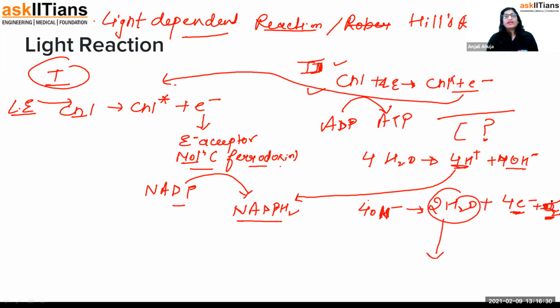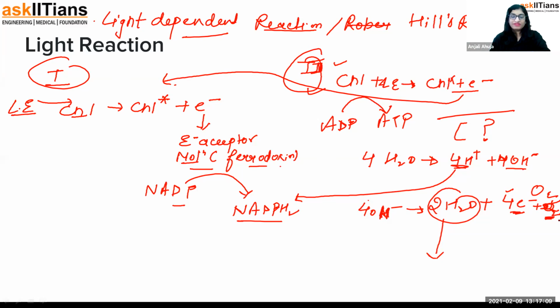4H2O molecules break to form 4H positive and 4OH negative. The H positive is taken up by NADP to form NADPH2, and OH further forms 2H2O, 4 electrons and 1 oxygen. This electron fulfills the electron deficiency in photosystem 2 itself, oxygen goes into the air, and H2O joins the process again. That's how the whole story happens in the light reaction. I suppose that is clear to you. It's very easy. You can watch the video again. Very easy, and this diagram itself is very explanatory.